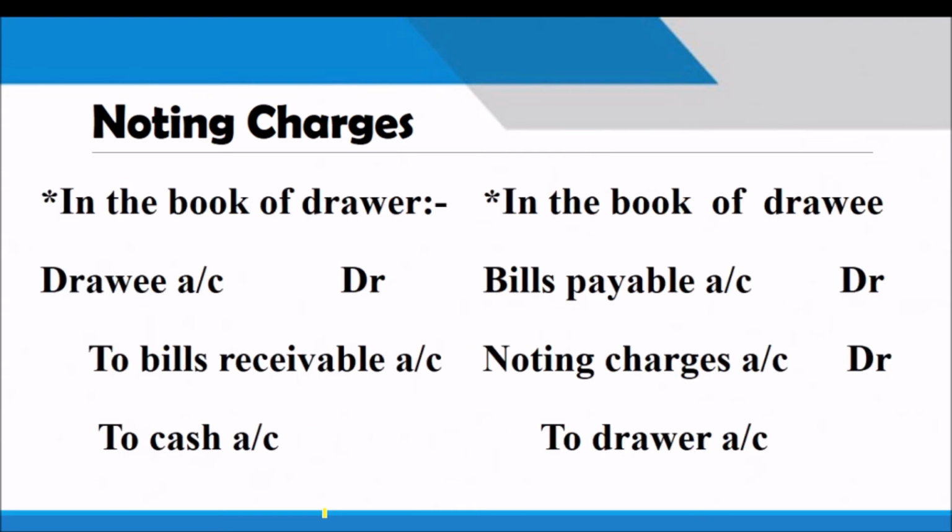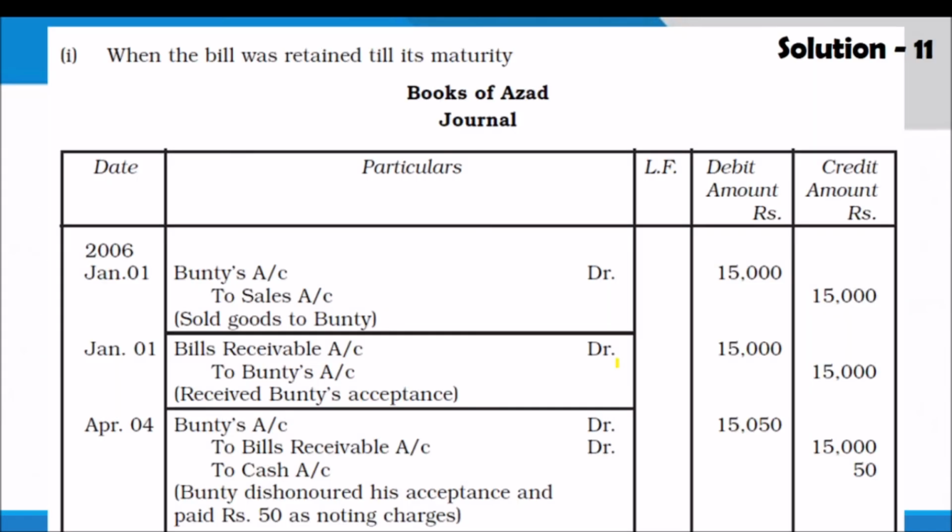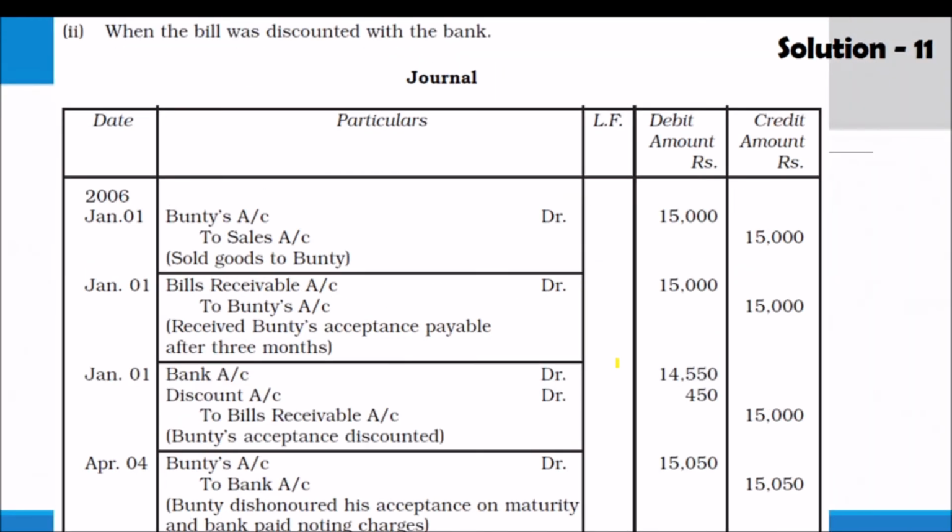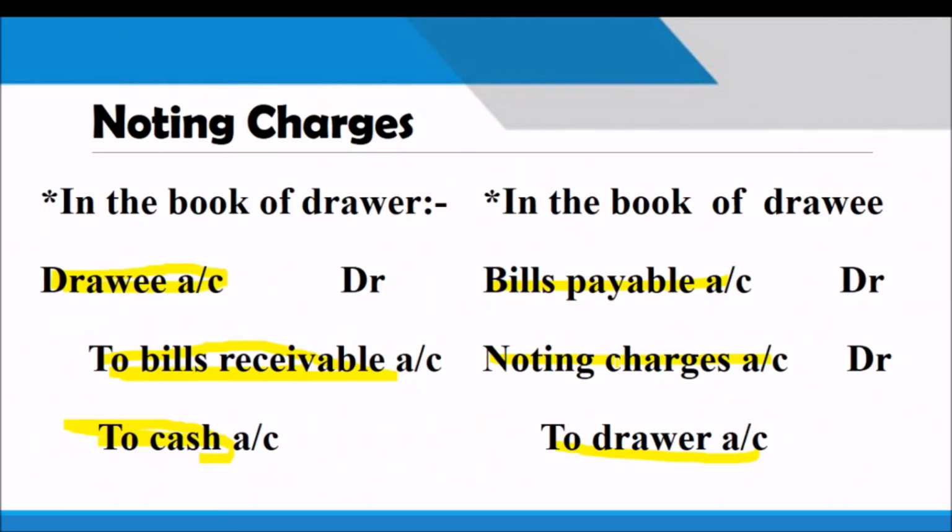And remember the entries. In the book of the drawer, the entry will be: drawee's account debit, to bills receivable, and to cash, if any amount is paid. And in the book of the drawee: bills payable account debit, noting charges account debit, to drawer's account. That is the entry. So please remember about noting charges.